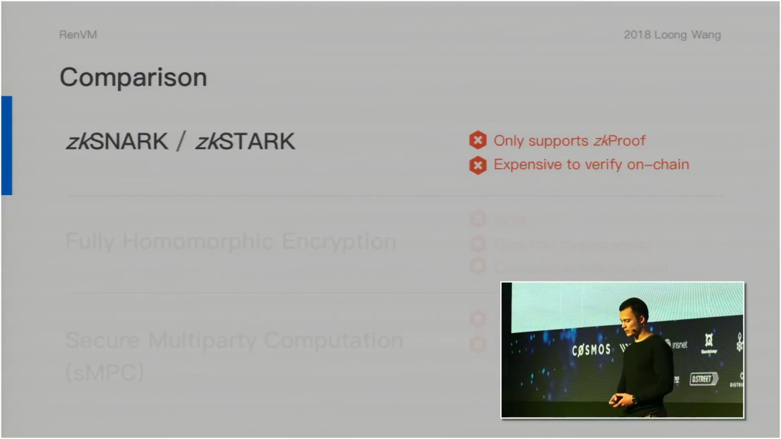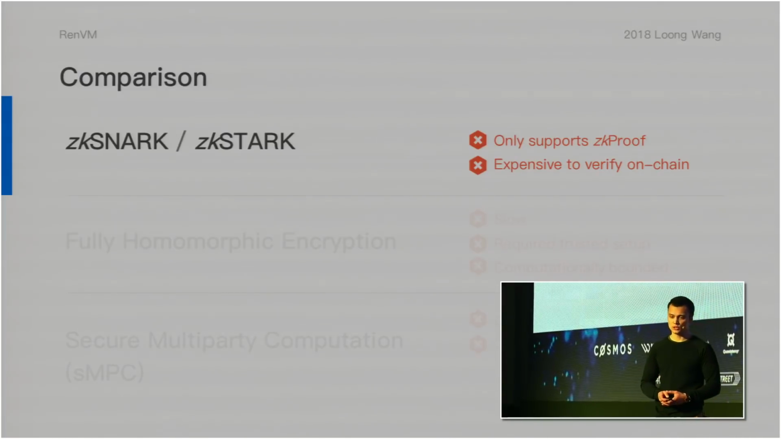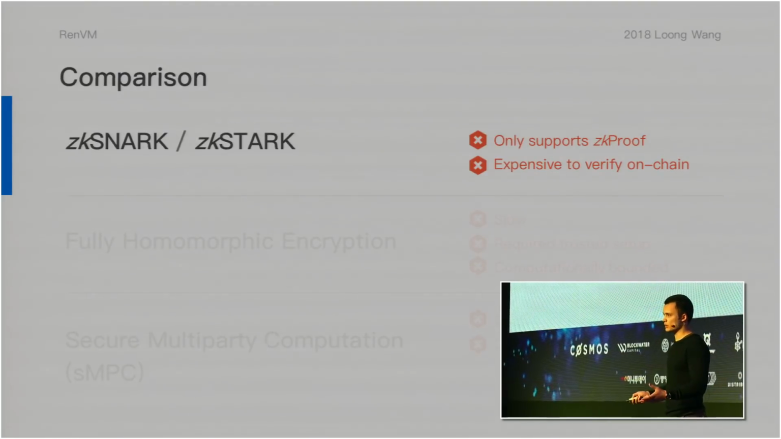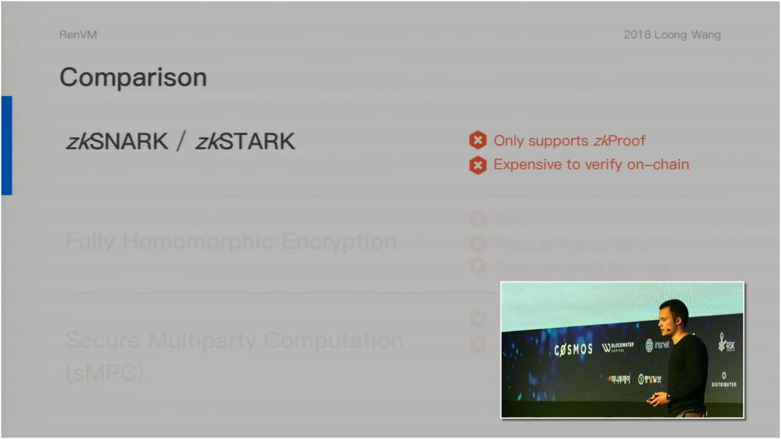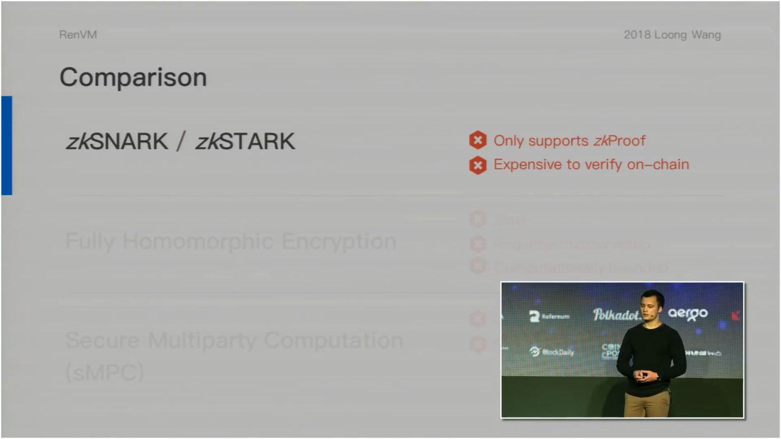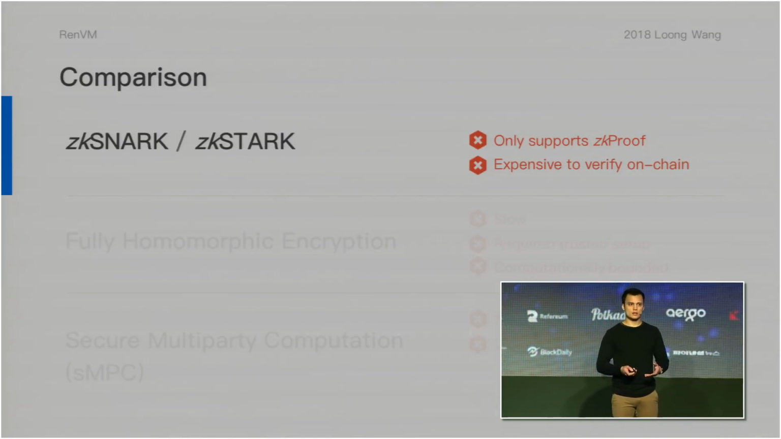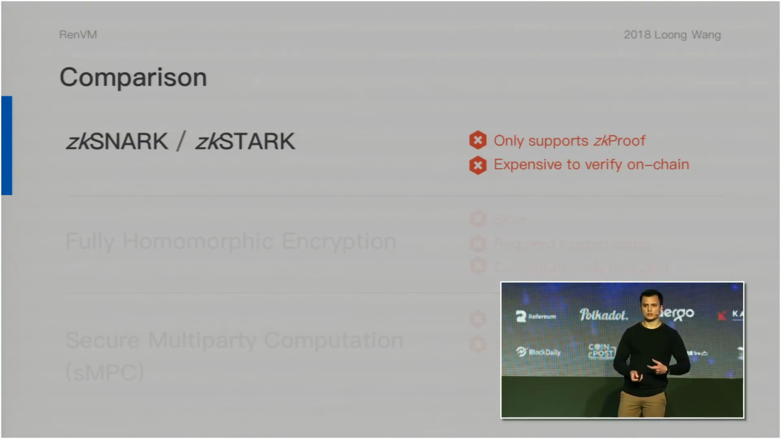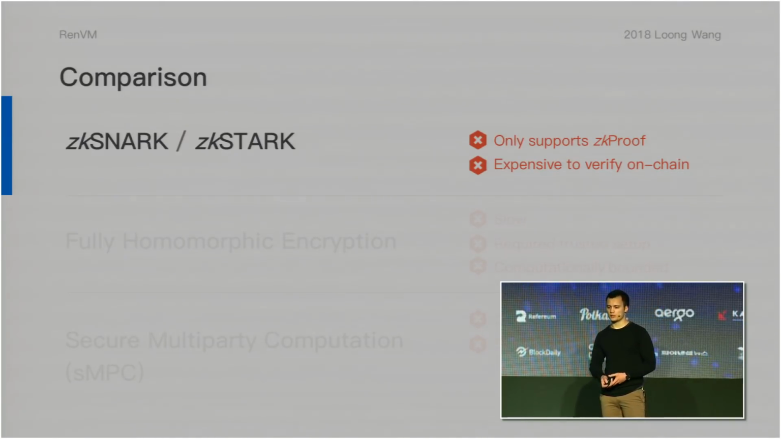And over our research and development to achieve this, we looked at ZK SNARK and ZK STARK. And while these technologies are absolutely amazing, and I personally am a huge fan of Eli and his team, they only provide ZK proofs. And they're incredibly expensive to verify on-chain. Now, this makes them suitable for scalability concerns, where the verification is exponentially faster than the original computation. But when you want to provide ZK proofs for small state transitions individually, it becomes impractically expensive.